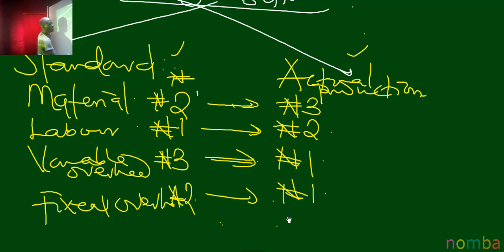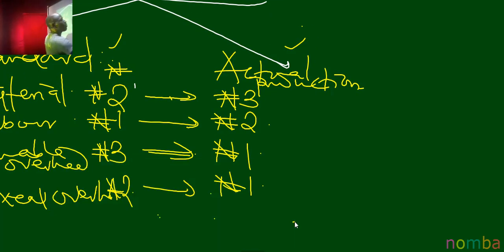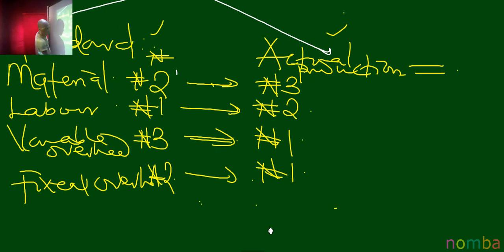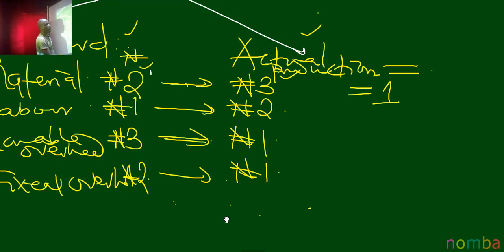Now, we can see the difference between this standard and actual cost. In a nutshell, for material they set 2 naira and they incurred 3 naira. That simply means that they are incurring more cost on material than what they set. 3 minus 2, that means they are incurring 1 naira above what they set to incur on material. What is the meaning of that?